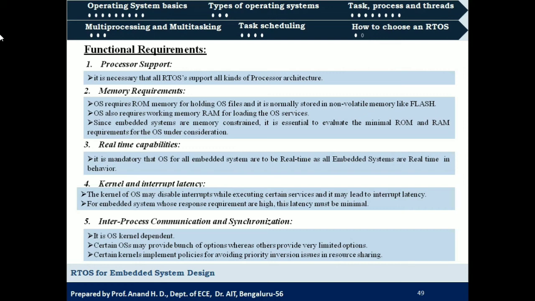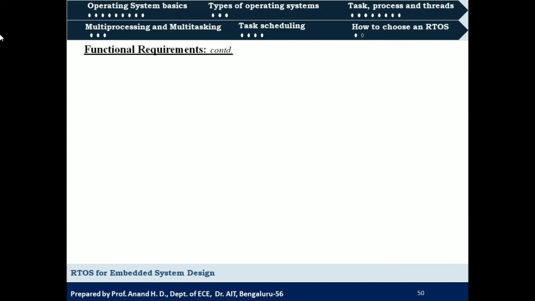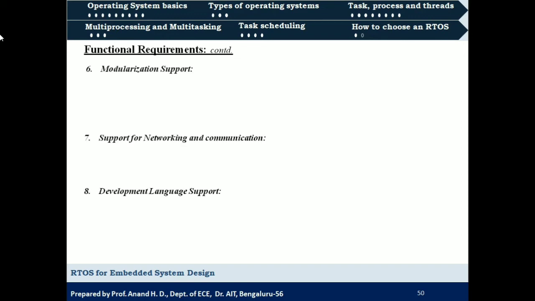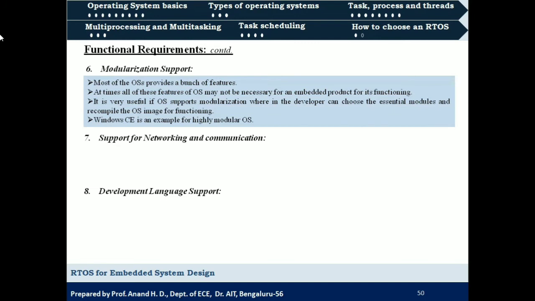Okay. So next, let us continue with the next 3 functional requirements, that is modularization support, support for networking and communication, and then development language support. So what does modularization support mean? If you consider a particular operating system, it is going to provide a vast number of OS services. For our application, we may not require all the services provided by a particular operating system.